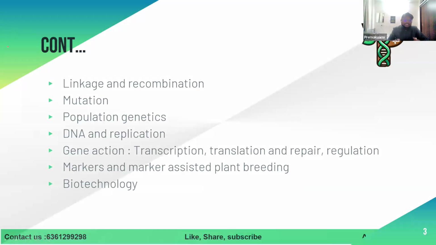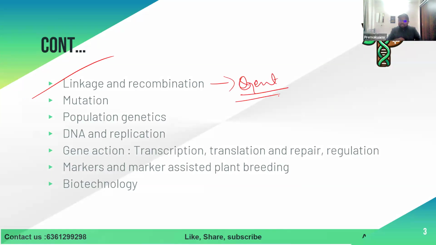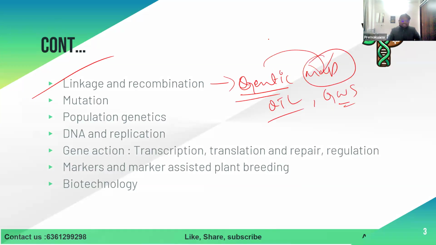Then linkage. This is very important. Why is it so? Can anyone tell what can be done with the use of linkage and recombination information? QTL mapping, genetic maps, GWAS mapping, as he said, mapping of a gene.